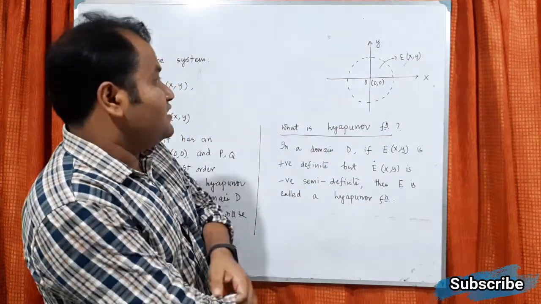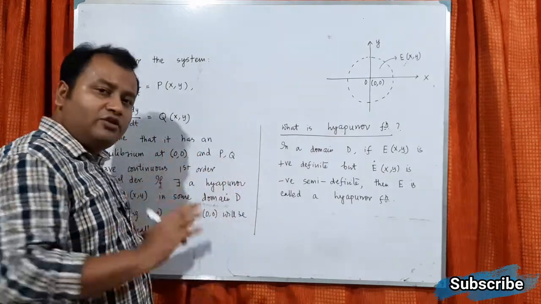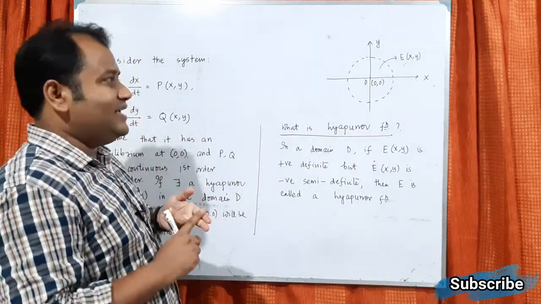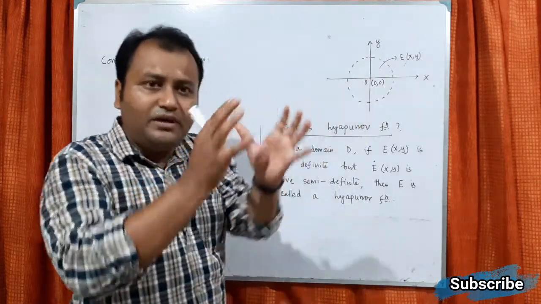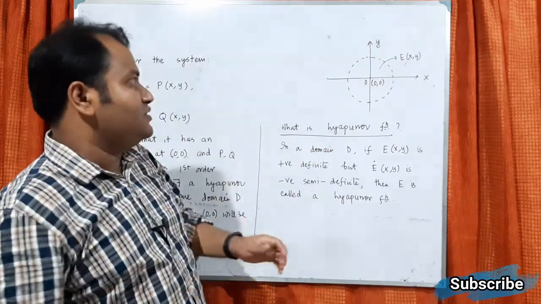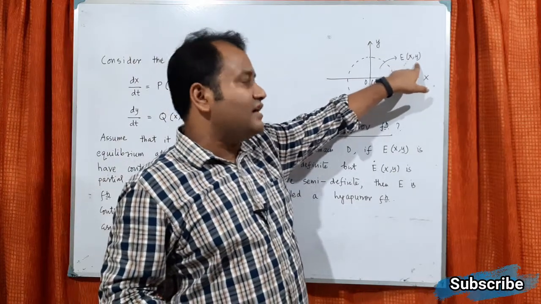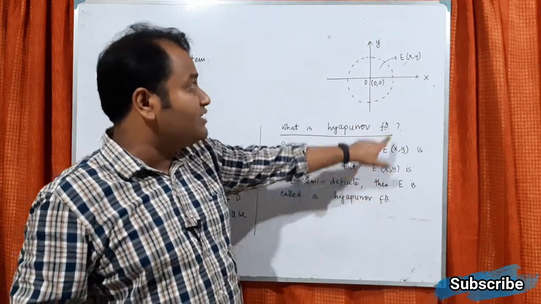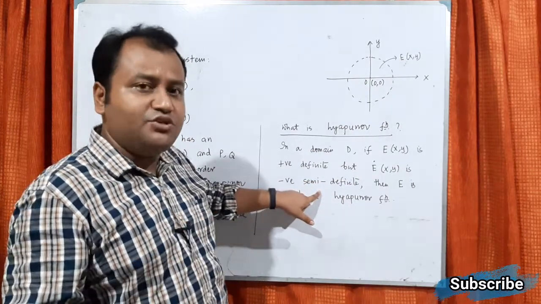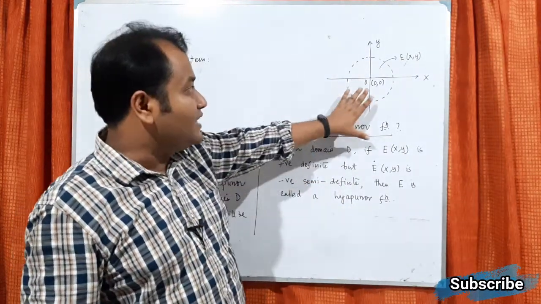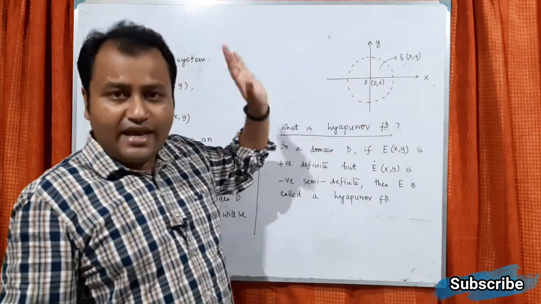So first you calculate an equilibrium point, then around that point find a suitable neighborhood within which there exists a function which is positive definite, but whose derivative is negative semi-definite. If this situation arises, then we can say this point is asymptotically stable.